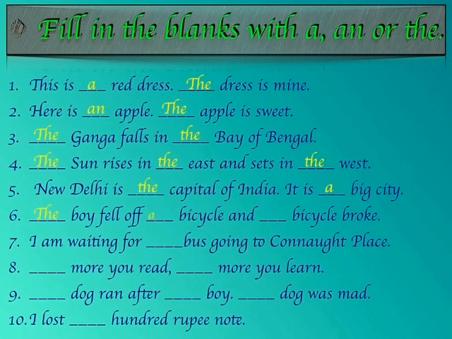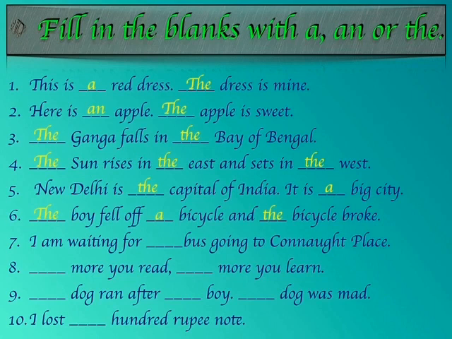So we are going to use the article a along with it. And when we are referring to the same bicycle for the second time, we are going to use the article the along with it. Seventh one, I am waiting for the bus going to Connaught Place. So we are specific about the bus which is going to Connaught Place. So the article we would be using is the.